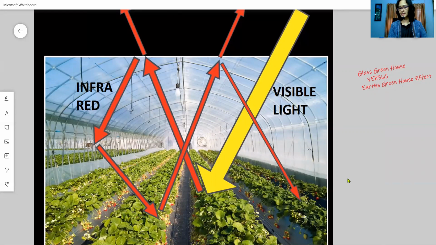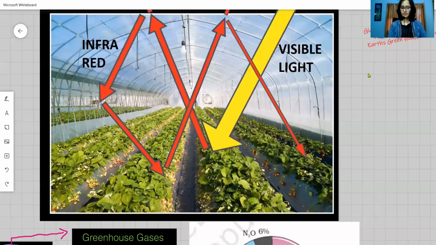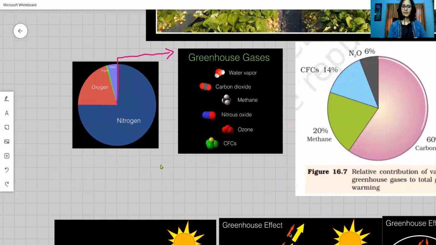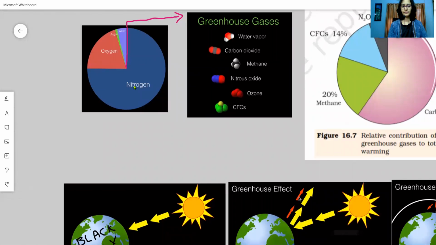Let us get into the details. The atmospheric gases are majorly made up of nitrogen, oxygen, argon, and water. Apart from this, you also have other gases which are responsible for the increase in temperatures, and so they are called greenhouse gases. The major greenhouse gases are water vapor, carbon dioxide, methane, nitrous oxides, ozone, and CFCs, right?